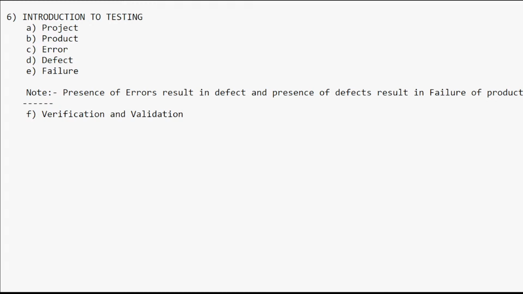Whereas if you come to validation, you can say developed project, which means already developed. Yes, that is a correct answer. It is a process of checking the right project or not. That is called verification. Exactly what you mentioned.